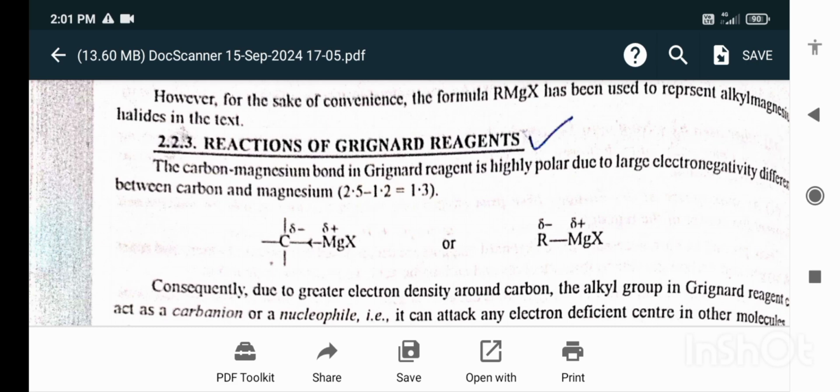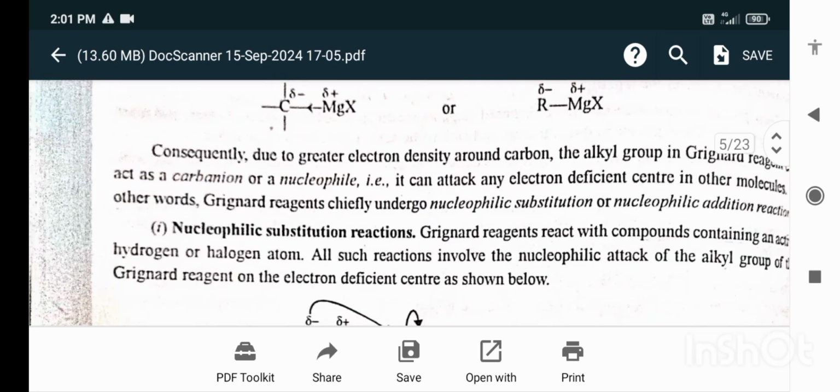Reactions of the Grignard reagent. The carbon-magnesium bond in the Grignard reagent is highly polar due to the large electronegativity difference between carbon and magnesium. Consequently, due to greater electron density around the carbon, the alkyl group in the Grignard reagent acts as a carbanion or a nucleophile, that is, it can attack any electron deficient center in other molecules.